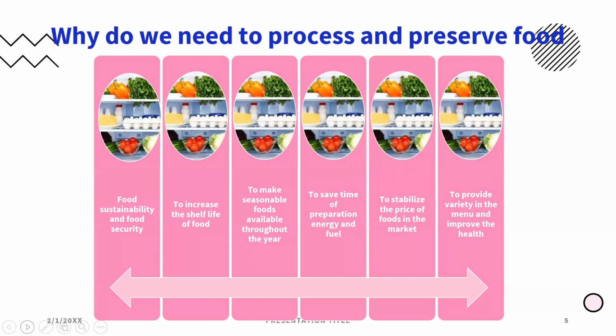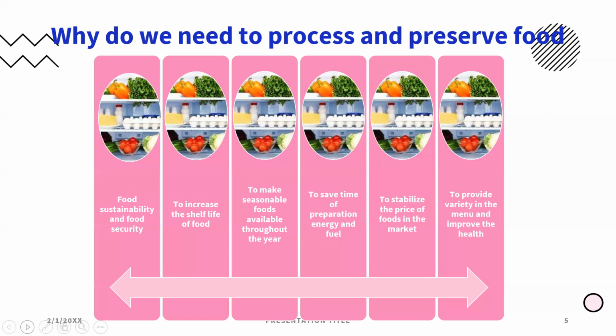For example, if it is the tomato season, what happens? Like we can see in the markets, plenty of tomatoes heaped. And what can be done after the season? These tomatoes will not be available, and we have to purchase them at a very high price. So what can we do to make the tomato available throughout the year?